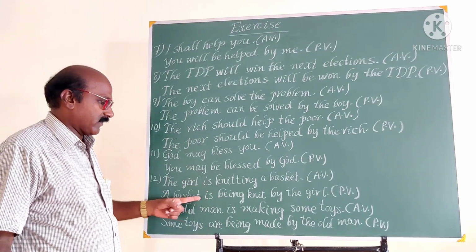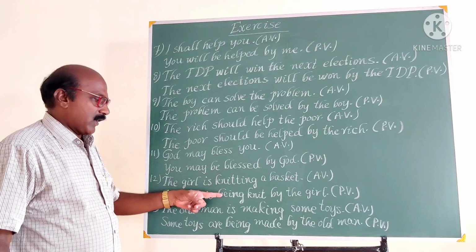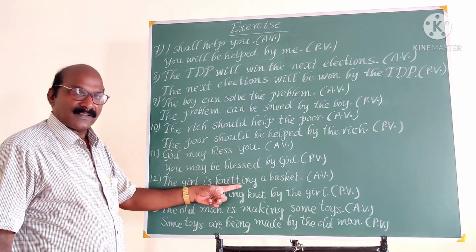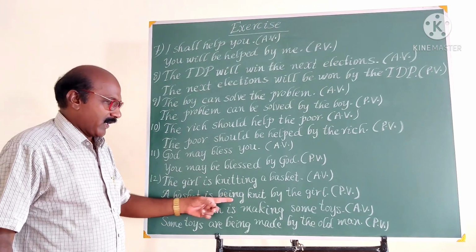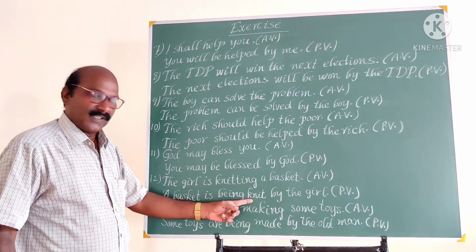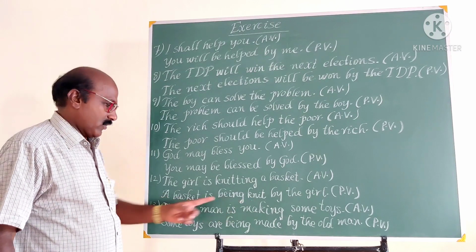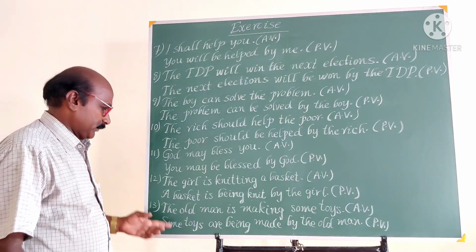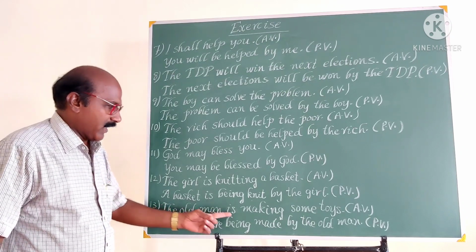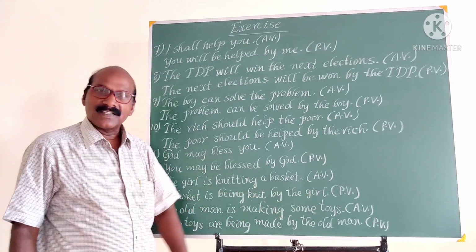Present tense, so present tense, the basket is, and a new be form because the verb is with the ing form. A basket is being. The third form of this verb, knit, knit. A basket is being knit by the girl.